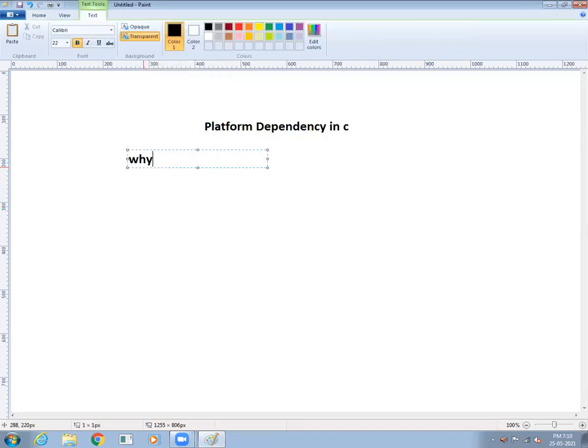Next question is why C language. Again, I repeat it: why C applications run on a single platform?